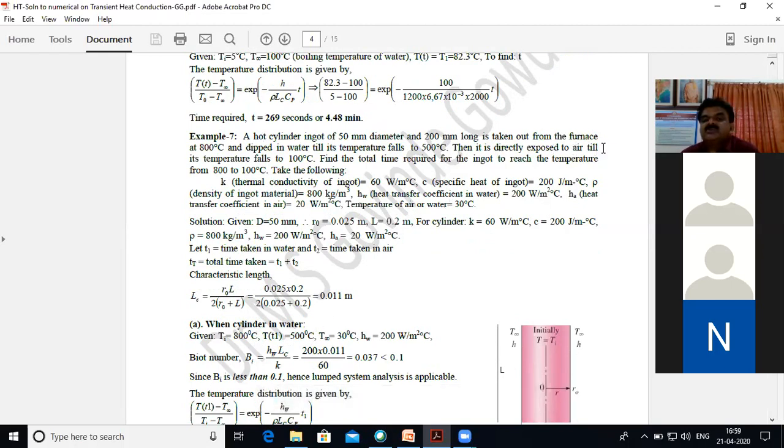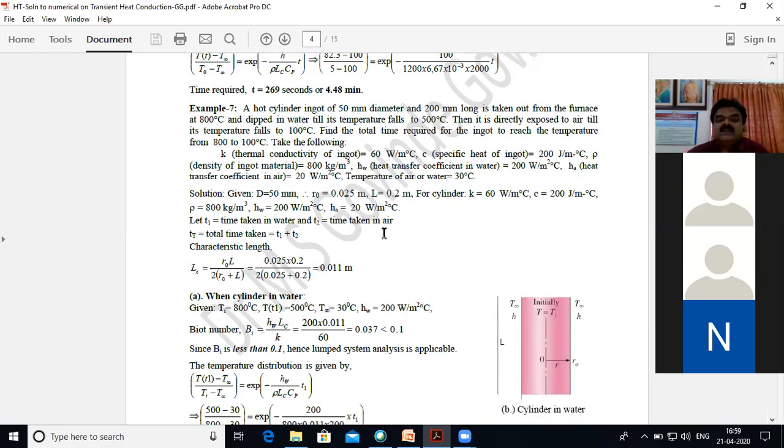Then it is directly exposed to air till its temperature falls to 100 degrees centigrade. So in air, the final temperature should be 100 degrees centigrade. In this case, find out the total time required for the ingot to go from 800 degrees centigrade to 100 degrees Celsius. The properties have been given.